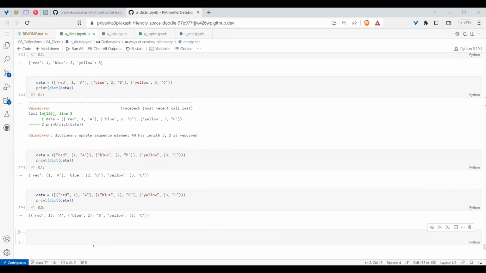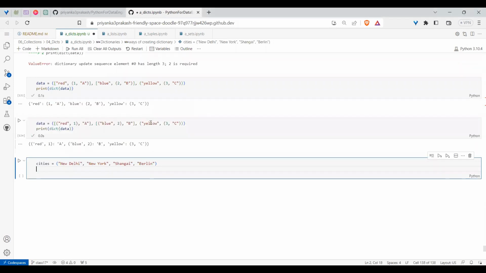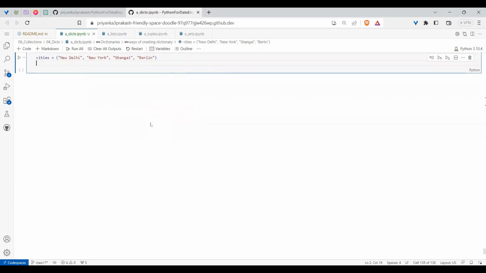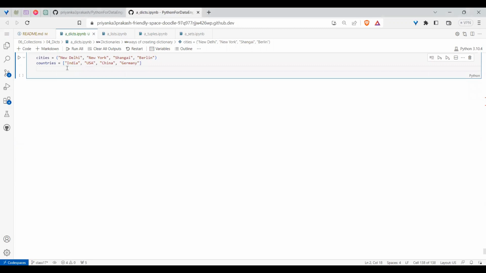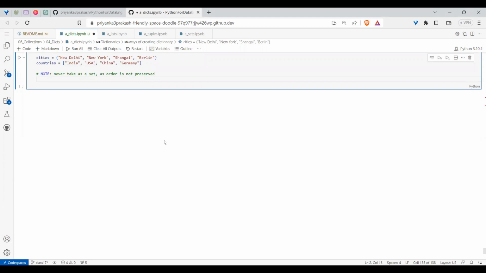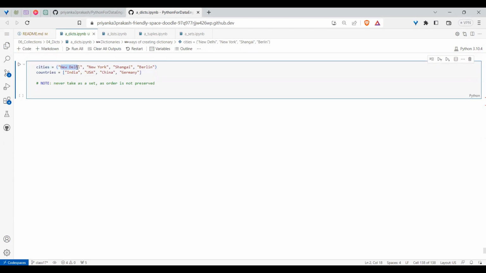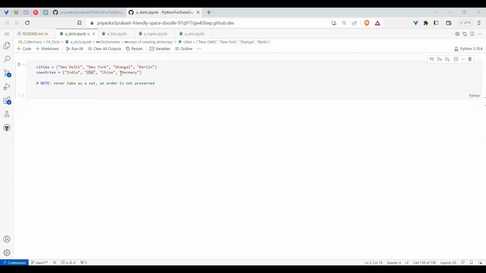So let me go with one practical example. Say I have one key called cities. And similarly, I have something called countries. See, I have two iterables. Note that we can create dictionaries from any iterables. Preferably don't use a set, because in a set we don't know the order, so we don't know which one will go with which one. At least here we can show that the zeroth value will go to the zeroth value, first value to first value, like that. But in a set we cannot dictate the order, right?